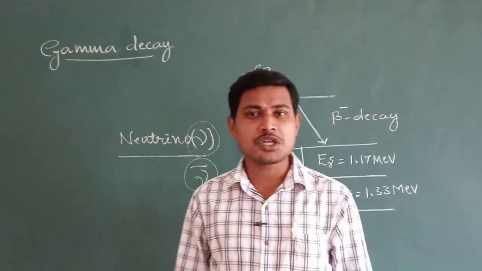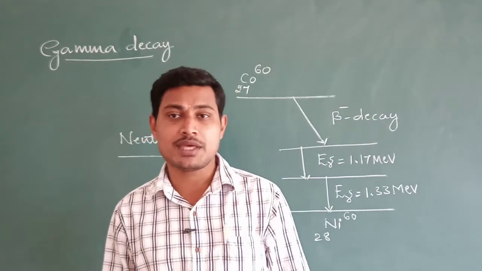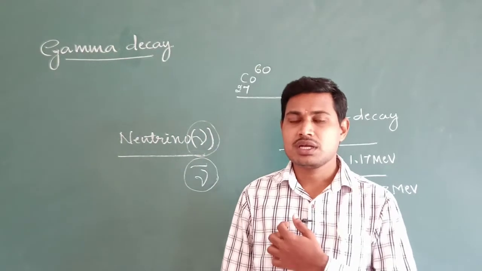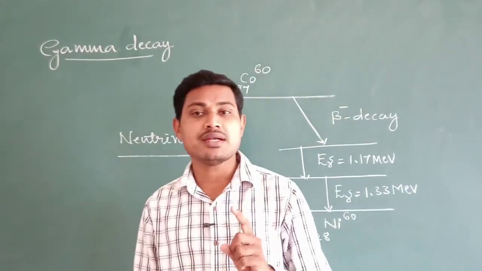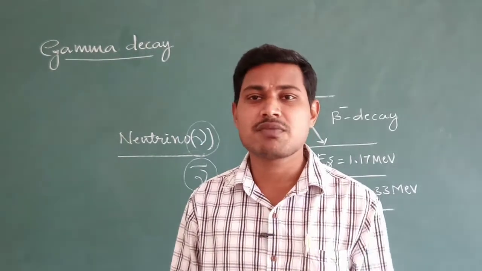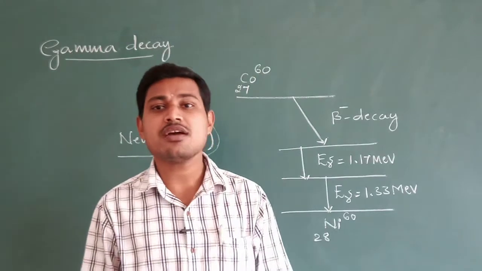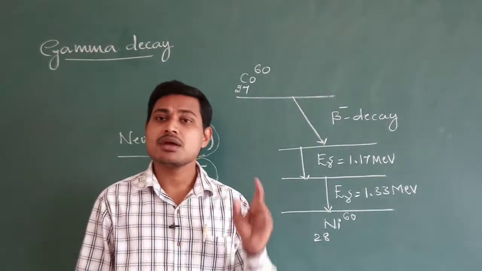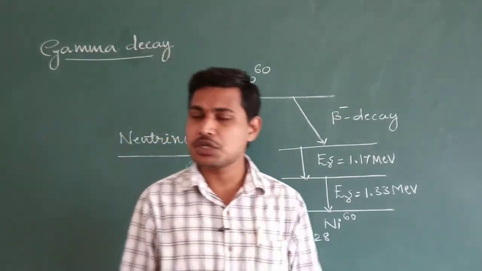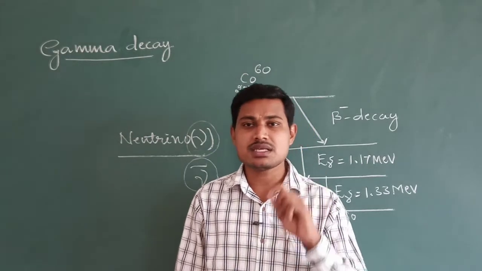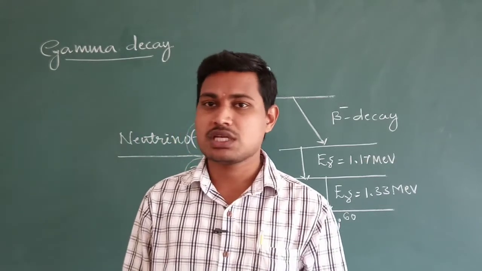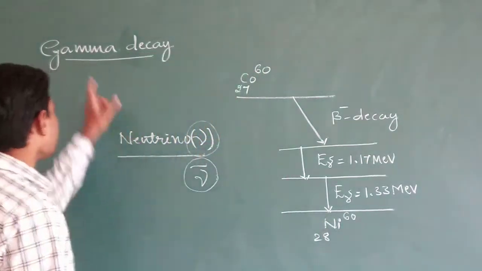And remember, this neutrino is not harmful to the human body, and several neutrinos are coming every day through the sunlight. And this neutrino finds application in underwater communication, as well as in the detection of nuclear weapons. Is it clear? And remember, all matter is surrounded by these particles, neutrinos, and this neutrino will be emitted during the radioactive decay process. Is it clear? So now we shall switch to the topic gamma decay.